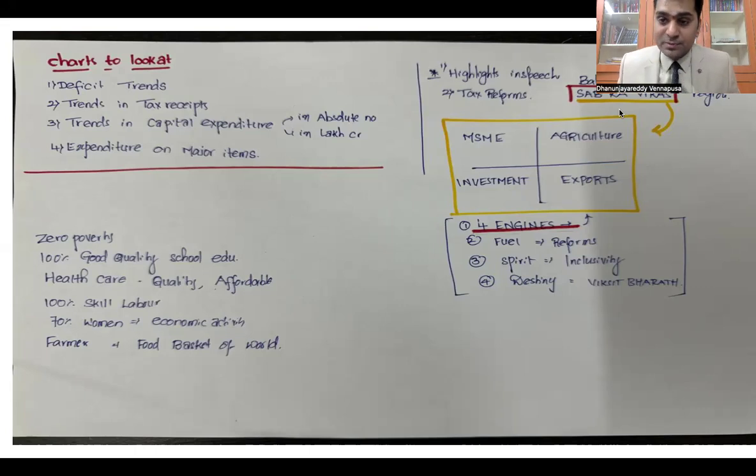And this year, Finance Minister Nirmala Sitharaman has clearly said that they have been focusing on a few important areas, and those are the following parameters. Government of India wants 100% school education. It wants affordable, qualitative and comprehensive healthcare. So on food it is concentrating, on education it is concentrating, on health it is concentrating, and it wants 100% skill development in the country. And then as far as women are concerned, she wants to see 70% of the women workforce or labor force to be in economic activity.